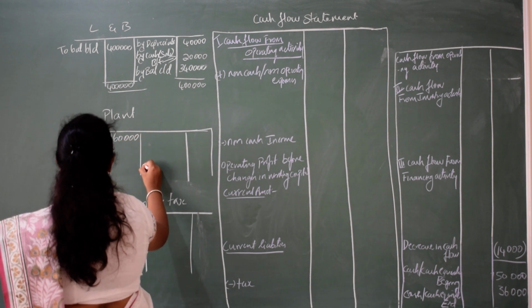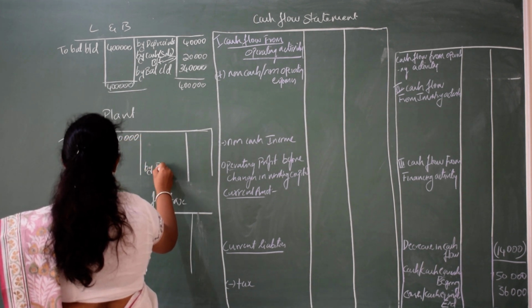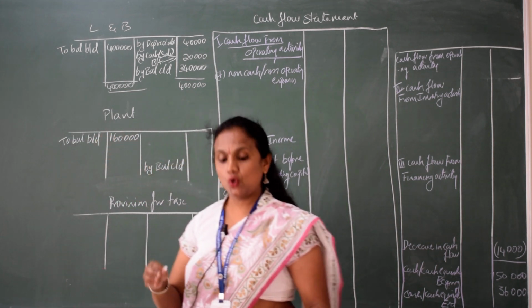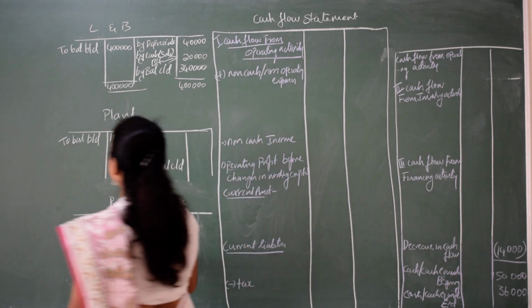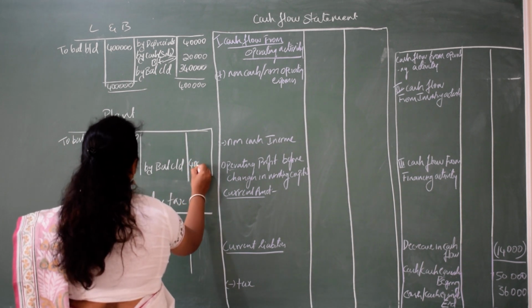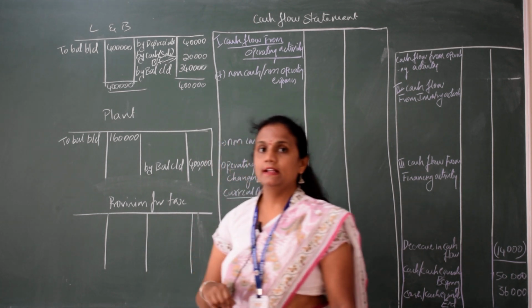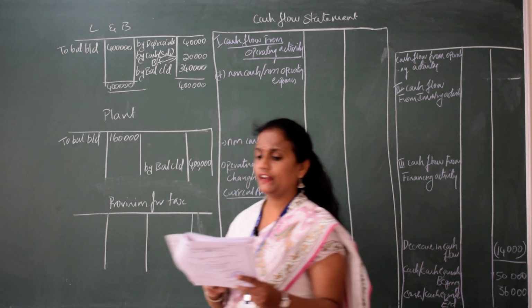1,60,000, and by balance carried down. How much is by balance? That is the closing balance of plant. Closing balance of plant is 4,00,000. Now what is the depreciation given?